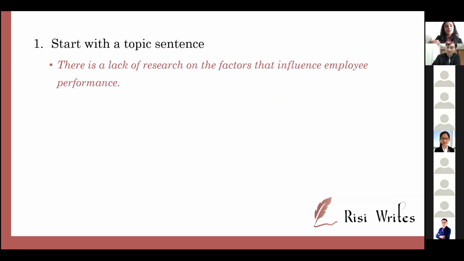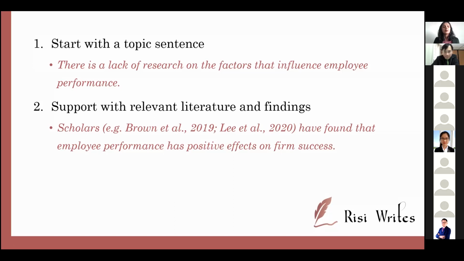For example, there's a lack of research on the factors that influence employee performance. Then bring in your literature, support it with findings and research data or facts. So scholars have found this, people have found that. If there are contradictory findings, include that as well.